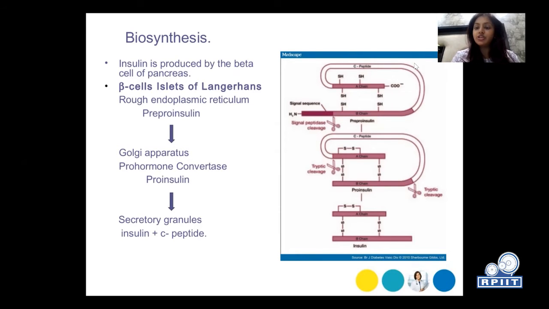Proinsulin has the alpha chain, beta chain plus C-peptide. When it gets converted into insulin, insulin has only the alpha and beta chains. There is no C-peptide in the insulin. So the difference between proinsulin, which is a precursor of insulin, and insulin is that proinsulin has the alpha and beta chains along with C-peptide, but insulin is without C-peptide. When the insulin gets formed, it gets stored in the secretory granules by the Golgi apparatus. Some C-peptide, some insulin, and a little amount of proinsulin also get stored in the secretory granules.